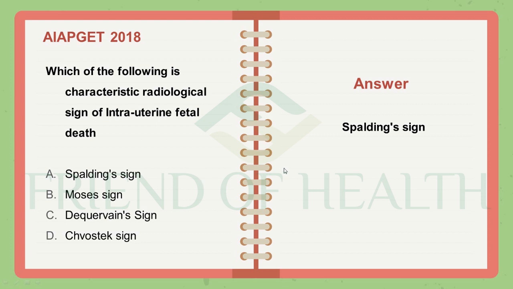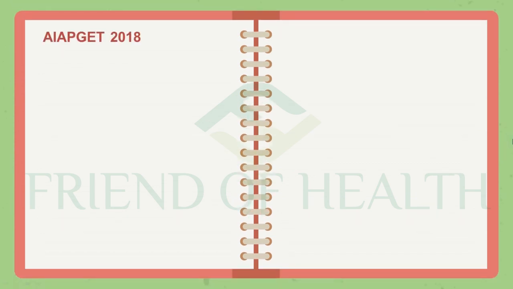Whatever signs you have studied in the BHMS syllabus, or the signs and syndromes, are always important for competitive examinations. You have to go through all the signs in your BHMS syllabus, starting from anatomy to community medicine, the last subject in your BHMS syllabus. So for intrauterine fetal death, the characteristic radiological sign we can see is Spalding's sign. And the next question, I have told you there were 5 questions from AIPGT 2018.